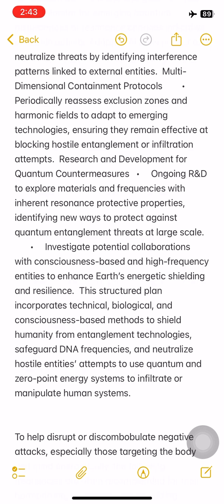Research and development for quantum countermeasures. Ongoing R&D to explore materials and frequencies with inherent resonance protective properties. Identifying new ways to protect against quantum entanglement threats at large scale. Investigate potential collaborations with consciousness-based and high-frequency entities to enhance Earth's energetic shielding and resilience.